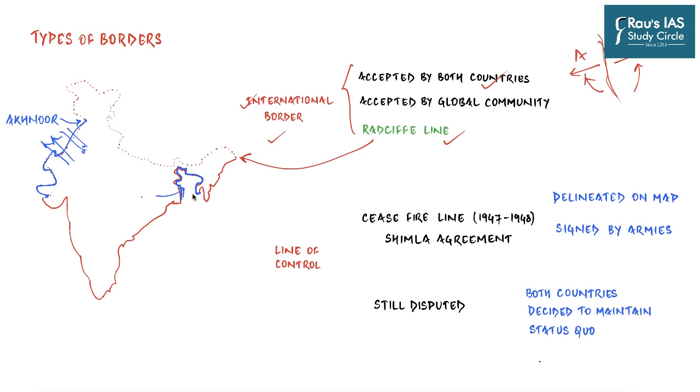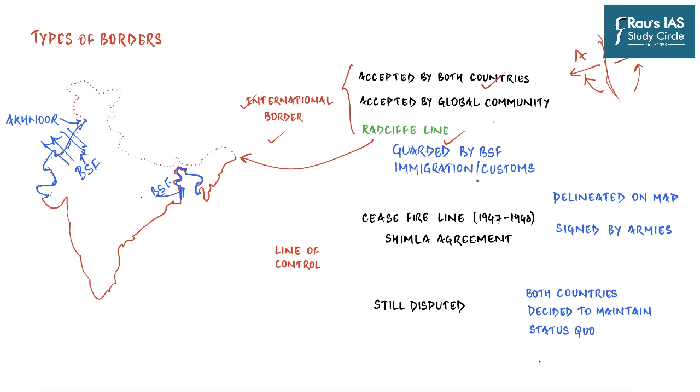All this available on the international border, normally just like any other international border, and similar is the case with international border with Bangladesh. And so that's why this section with Pakistan never observes any kind of firing, because firing is a result of a dispute between two nations. And so generally this is completely peaceful border, the border with Punjab, the border with Rajasthan, the border with Gujarat. And so that is why these borders are generally not guarded by Indian Army, but rather they are guarded by border security forces, both along the India-Bangladesh as well as India-Pakistan border. And since they allow normal transport of people, and so that is why they also have normal checkposts.